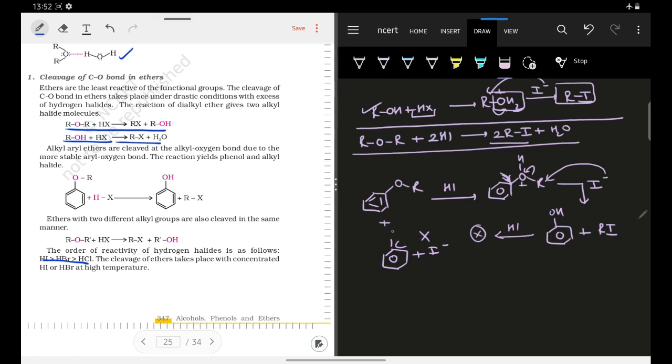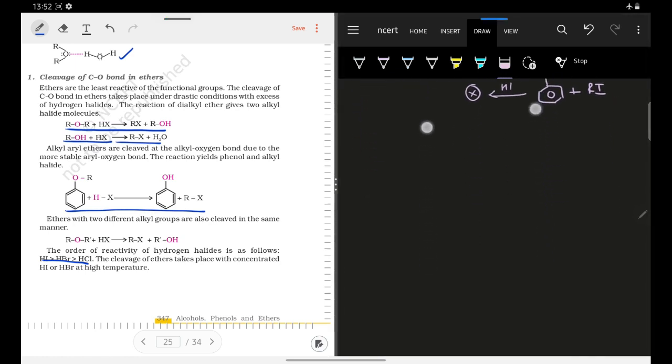So what I have to remember here is, there are only a few things that I have to keep in mind, that whenever I take an ether, I take a symmetrical ether. Symmetrical ether means it has two same alkyl groups. If I take a symmetrical ether, it will lead to the formation of two alkyl iodide units and a water molecule, whereas in case of phenyl ethers, it will lead to the formation of phenol and alkyl halide or your alkyl iodide. This is what they have shown here. So this I have already mentioned, if you are given this HI, what will be the reaction?